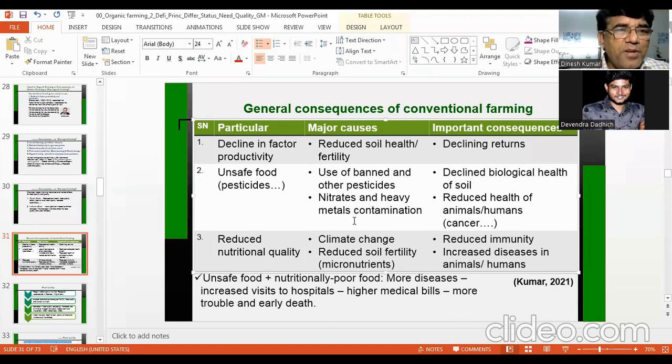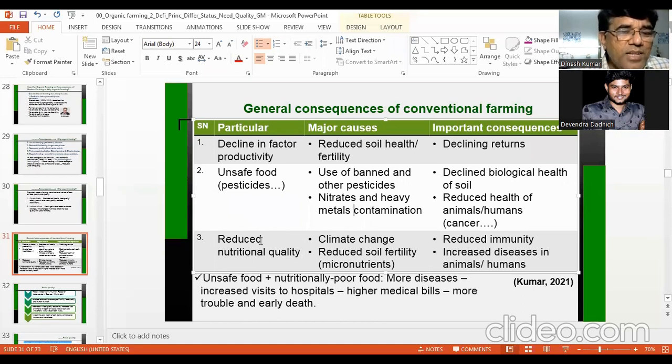If your fertilizer or manure has heavy metal, or is a source of heavy metal, they will come to your food. So ultimately, these heavy metals will take their way to the food. What will happen? You reduce the health of animals and humans. These heavy metals are very dangerous for human health. Third point, and an important point, is reduced nutritional quality.